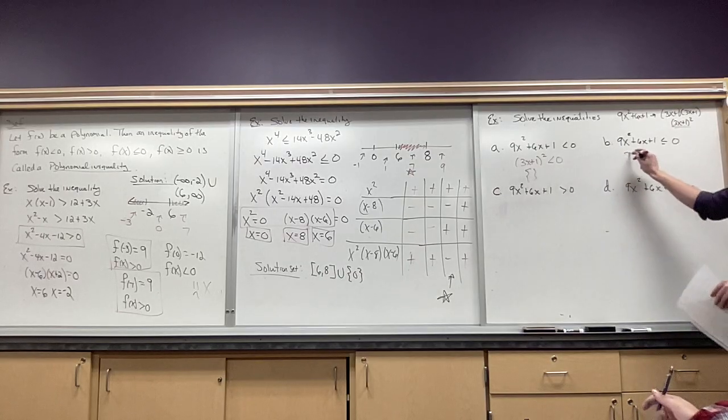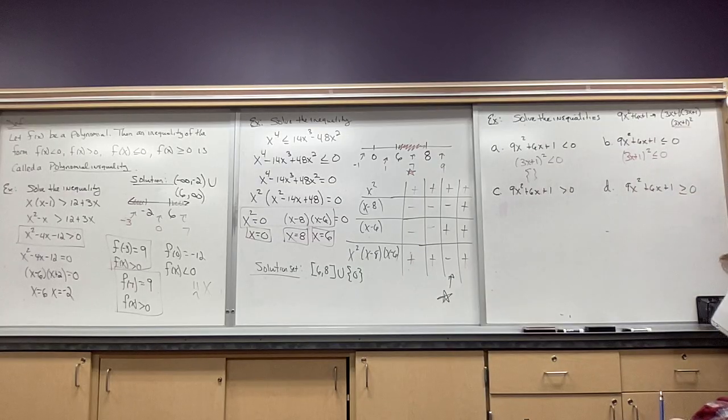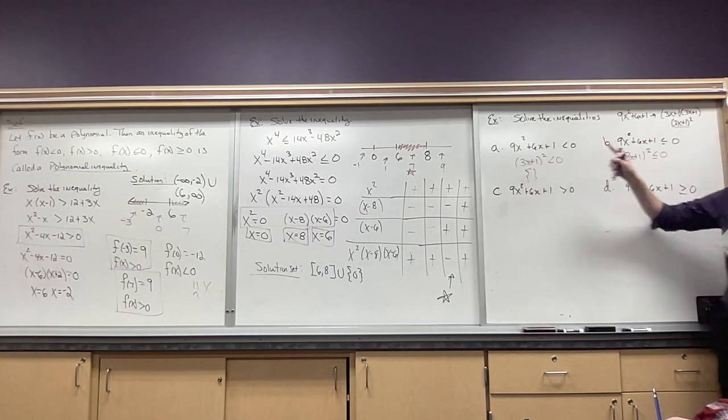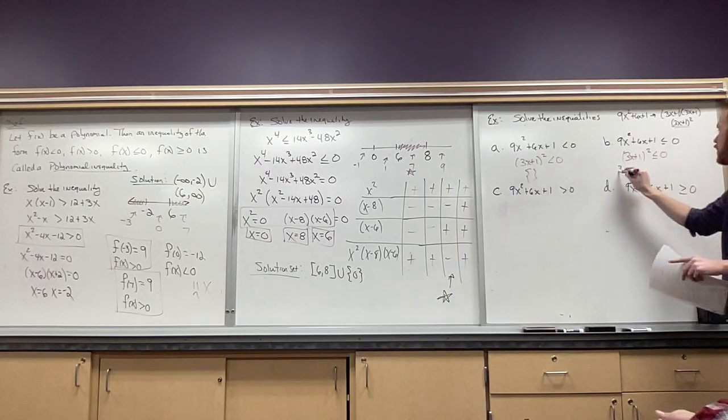So over here, let's do it again. (3x + 1)² ≤ 0. Now this is a little different. We already know that it's never going to be negative. But we have an equal to symbol. Can this be 0? It can't, right? So here's what we'll do. Let's set it equal to 0.